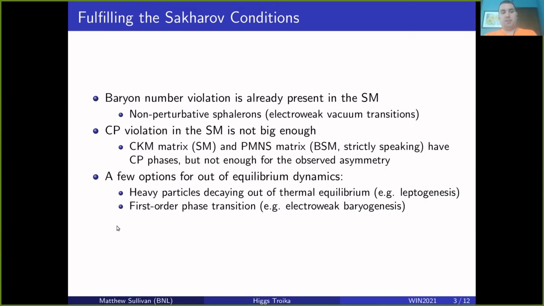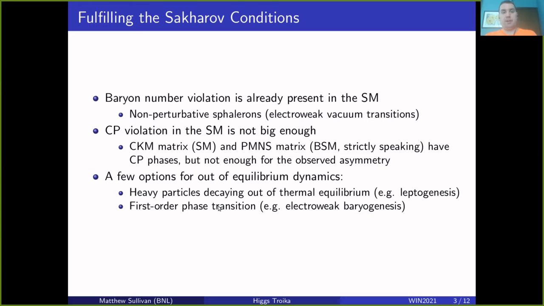The second typically used mechanism is a first order phase transition. A lot of models try to accommodate this, specifically with the electroweak phase transition. It turns out in the standard model, the electroweak phase transition is not a first order transition, it's actually a crossover transition. But with new BSM physics in the Higgs sector, one can make the phase transition first order. This is used, for example, in electroweak baryogenesis in order to generate the baryon asymmetry. So we are going to focus on this first scenario of heavy particles decaying out of thermal equilibrium.